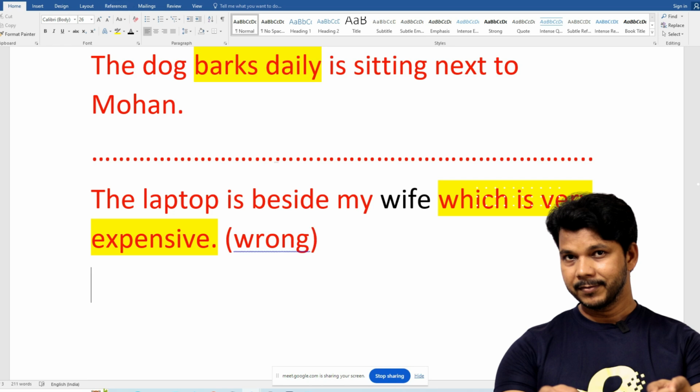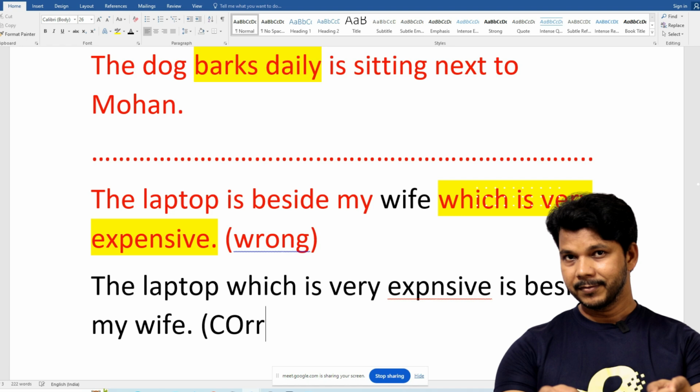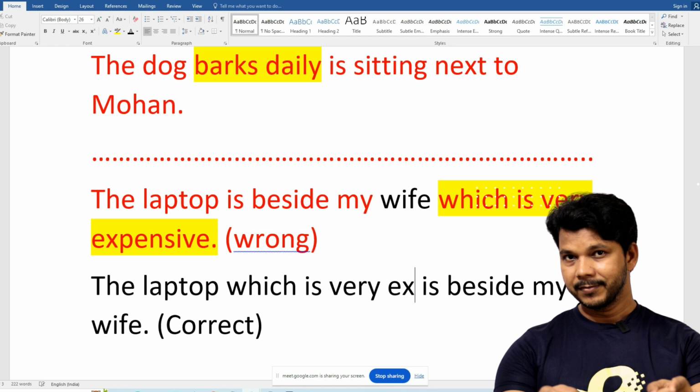So the correct sentence should be: the laptop which is very expensive is beside my wife. This is correct. Now in speaking, whatever you speak, how you speak, whether you have any habit or not, nobody knows.